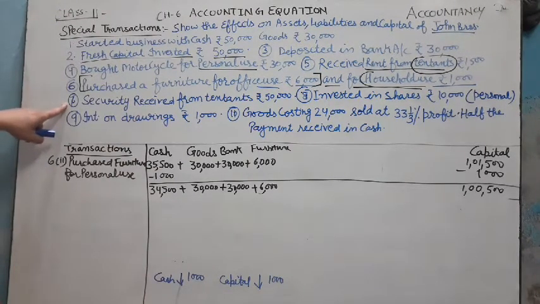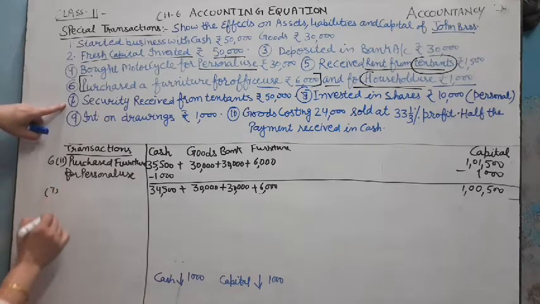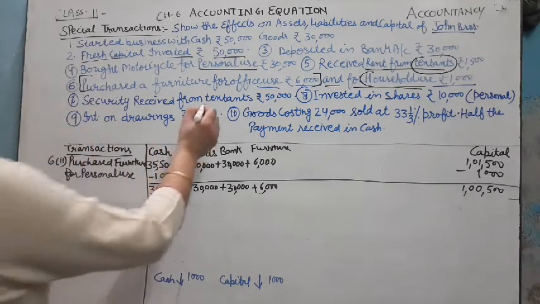Now transaction number 7, security received from tenant.